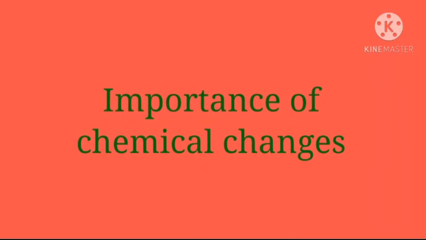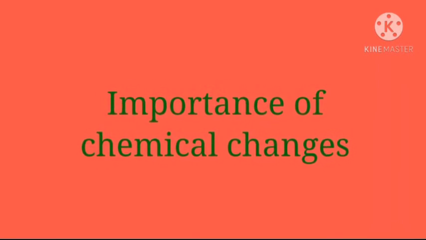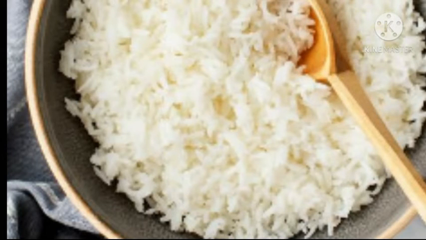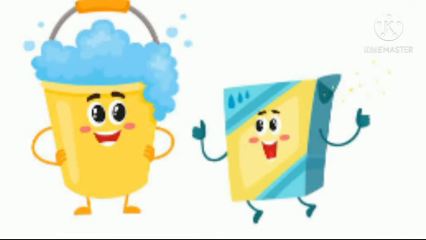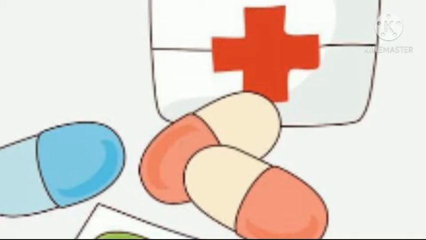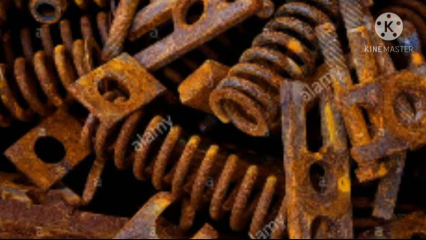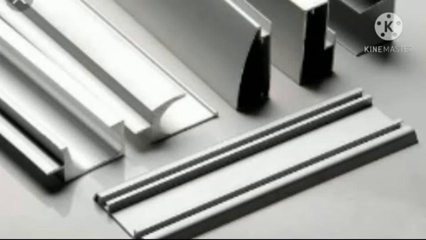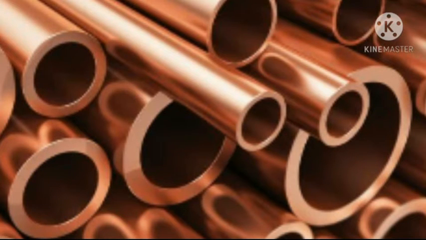Importance of chemical changes. The first one, raw grains cannot be eaten, but when they change chemically on cooking, they become edible. Second one, soaps, detergents, paints, fertilizers, medicines, etc. are all produced due to chemical changes. Many useful metals like iron, aluminium, copper etc. are extracted from their combined states by various chemical processes.